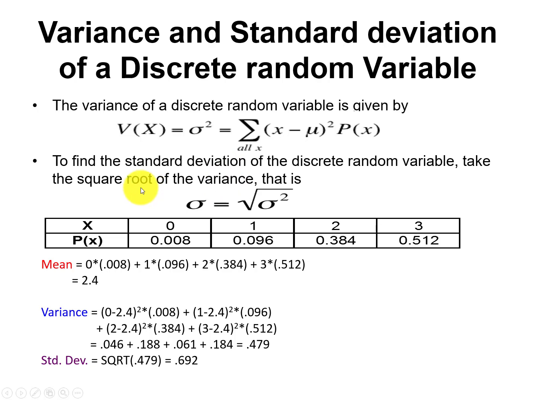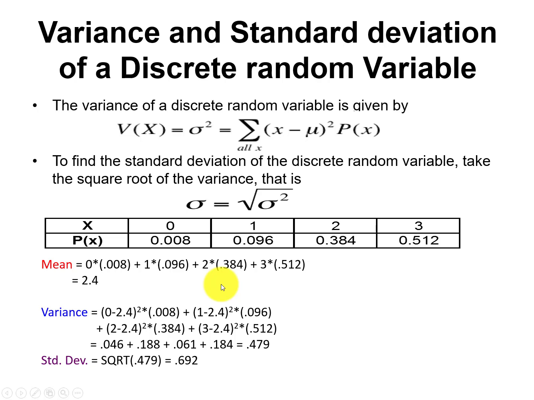Before going further, I'm going to solve a very simple example. For example, x is a random variable whose values are 0, 1, 2 and 3, and their respective probabilities are 0.08, this one and this one. I already showed you how we will calculate the mean.